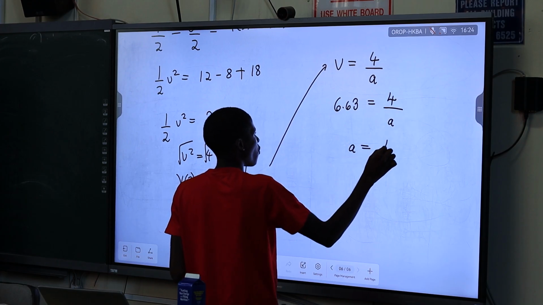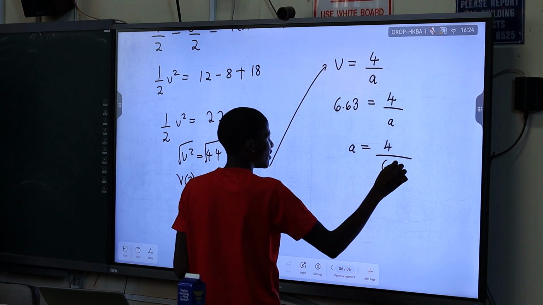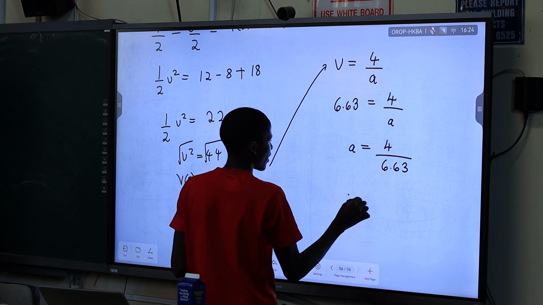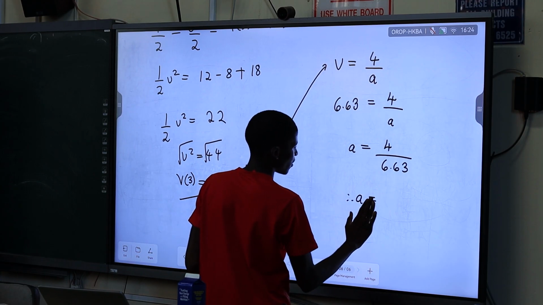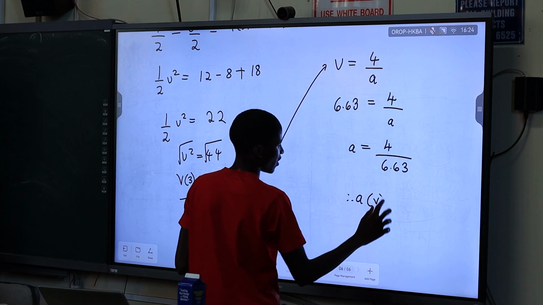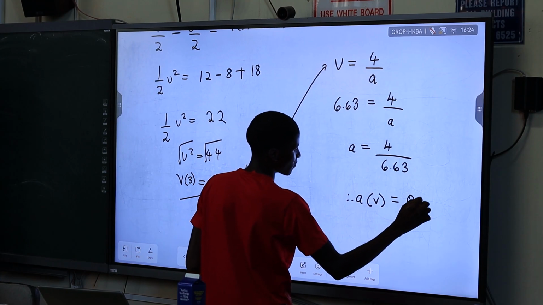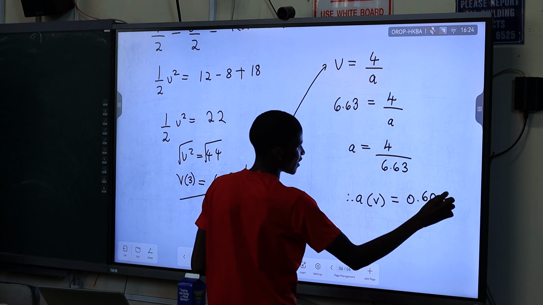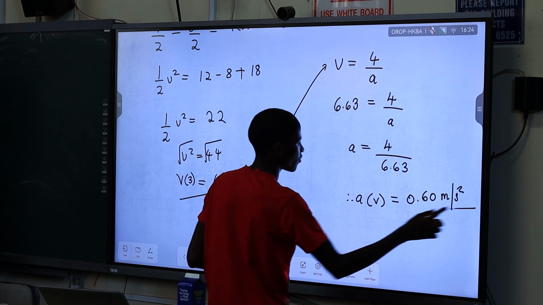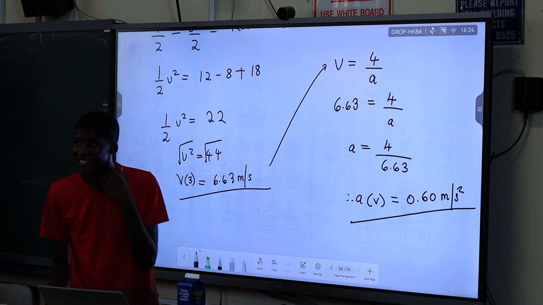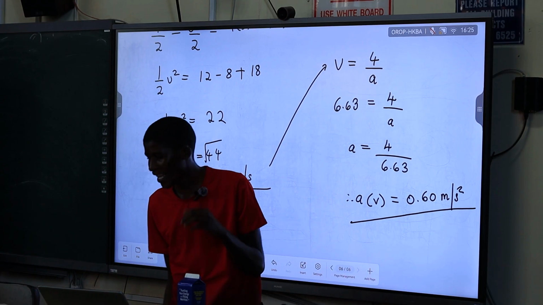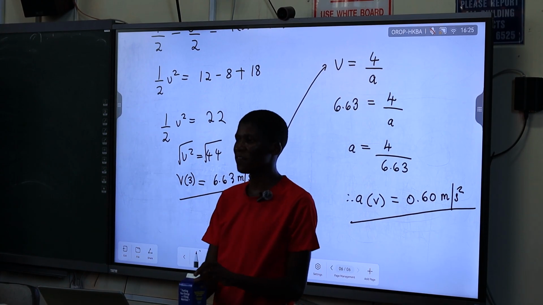So a must be 4 over 6.63. What is the acceleration? It is 0.6 meters per second squared. So how do we intersect mathematics and physics?